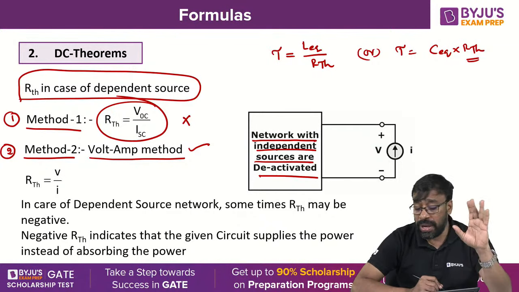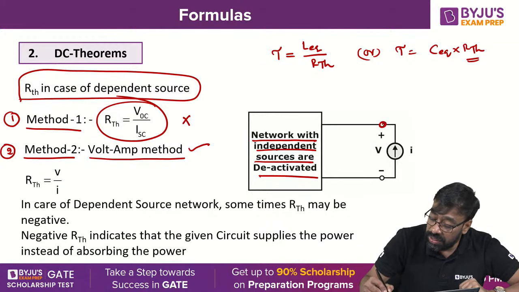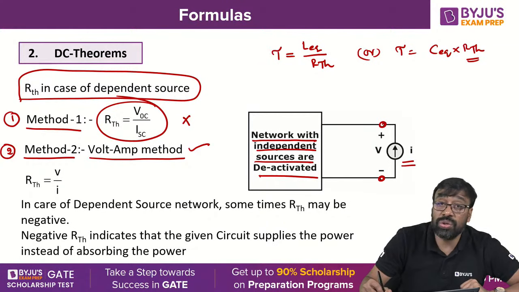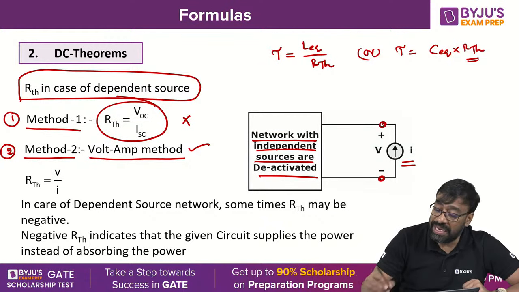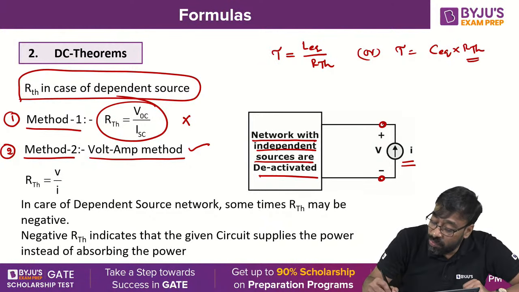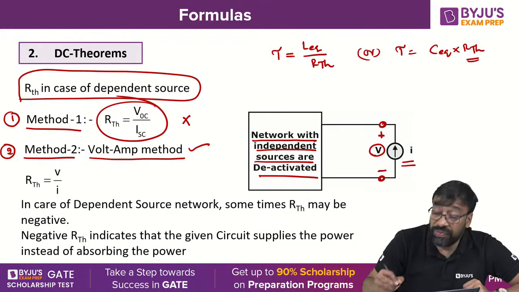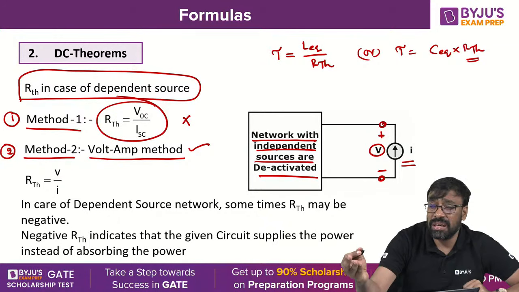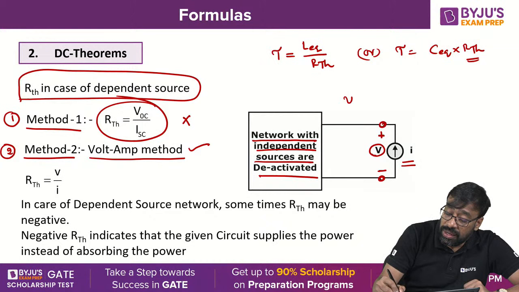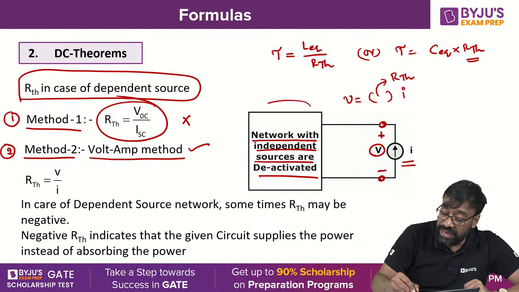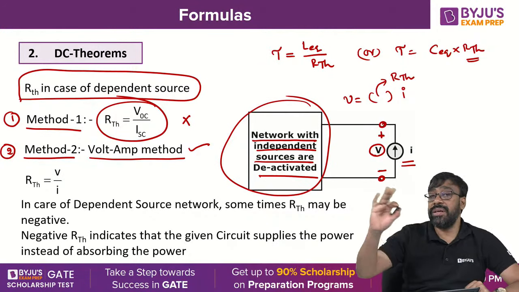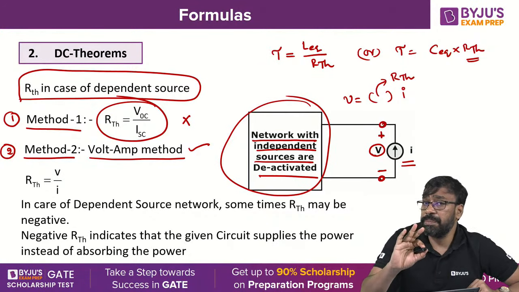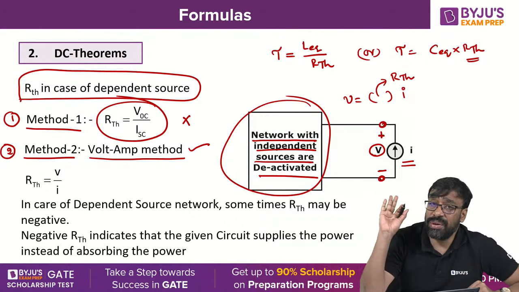Following all of you? Okay. Well, now here you connect one voltage source or current source, whichever you like. I'm connecting a current source with the value of I. I'm assuming that the voltage across the current source will be V. Now using any technique, either mesh analysis or node analysis, mostly we go for node analysis, and find some relation between V and I. V is equal to something into I. This something is nothing but Thevenin's equivalent resistance, because you have deactivated all independent energy sources. You can't deactivate the dependent source. You can deactivate only independent sources.